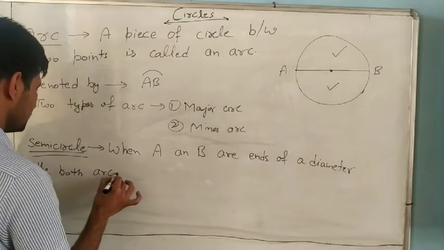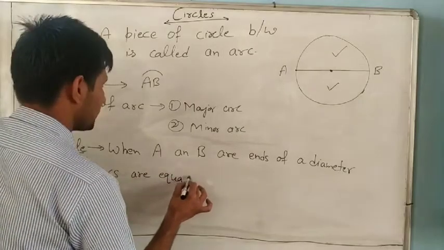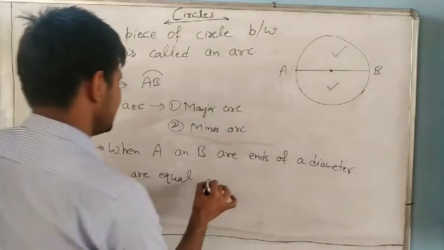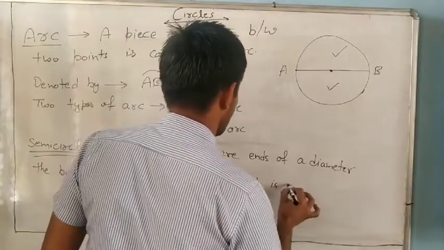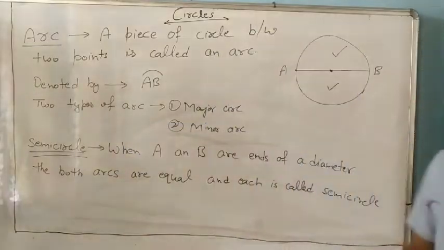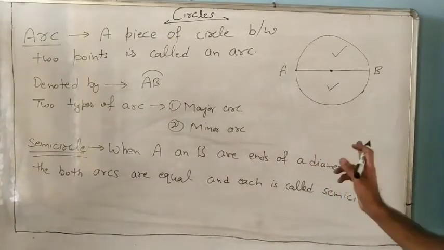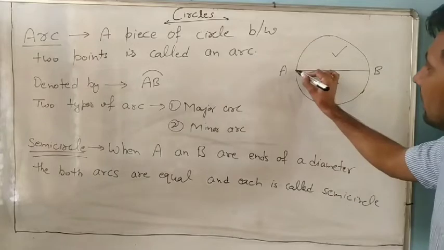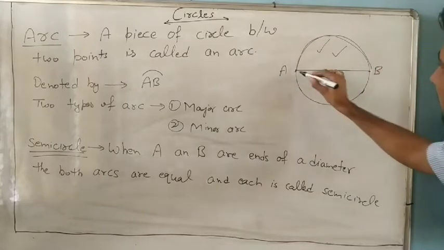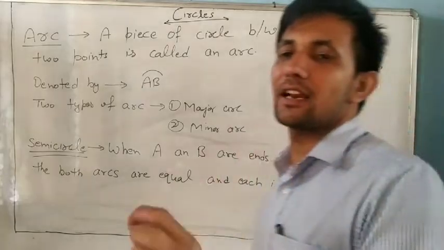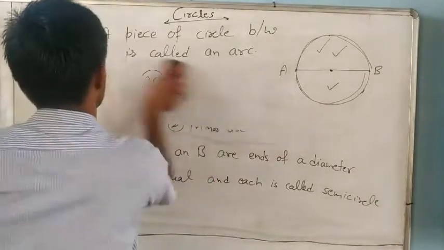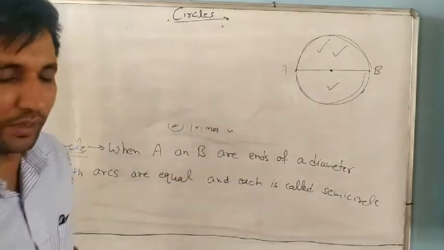Make this figure for the semicircle. Both of the arcs are equal, and each is called a semicircle. If the points are on the diameter, one arc is this and one is this, and both are equal. Now, circumference.